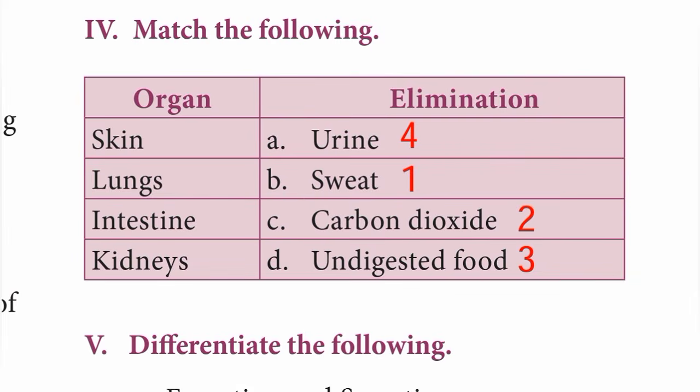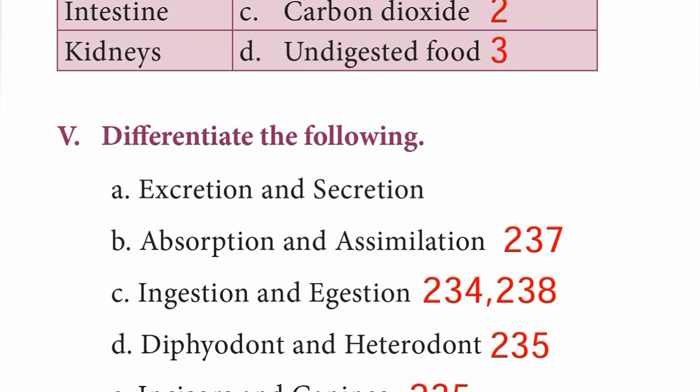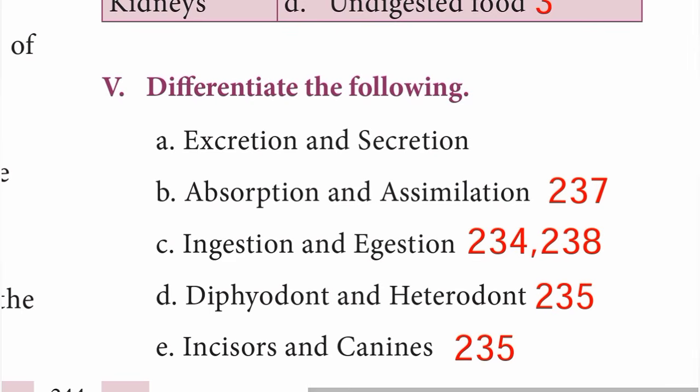Skin eliminates sweat. Answer, sweat. Lungs eliminate carbon dioxide. Intestine eliminates undigested food. Kidneys eliminate urine. The number is 4, 1, 2, 3. Roman number 5, differentiate the following. A. Excretion and secretion.